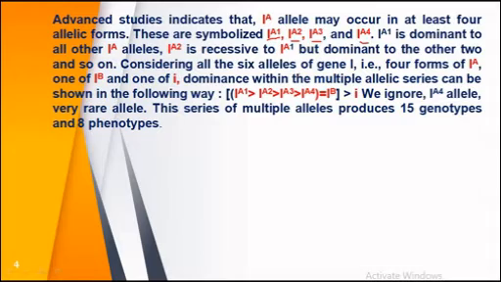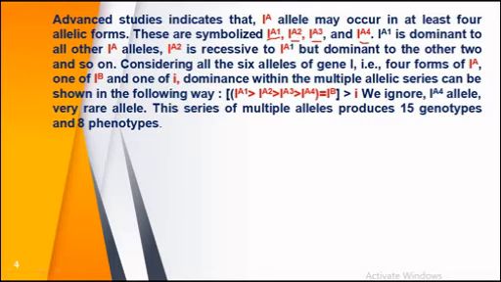So here you have to understand one thing: this IA is an allele which again gives rise to sub-alleles, and these sub-alleles are IA1, IA2, IA3 and IA4.